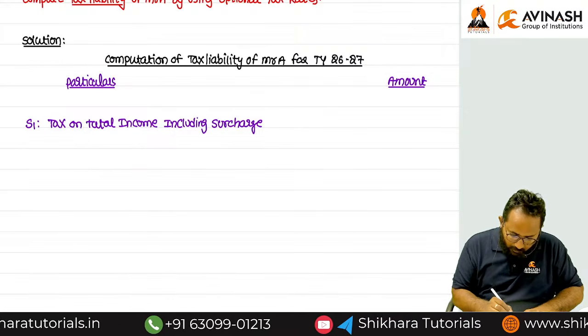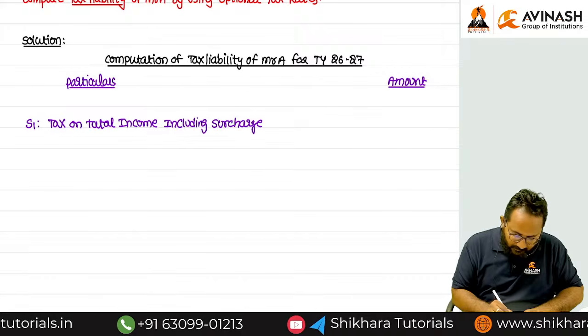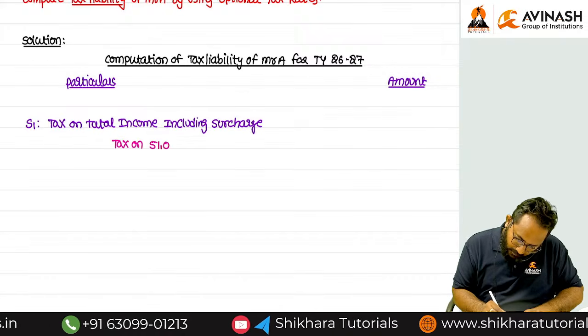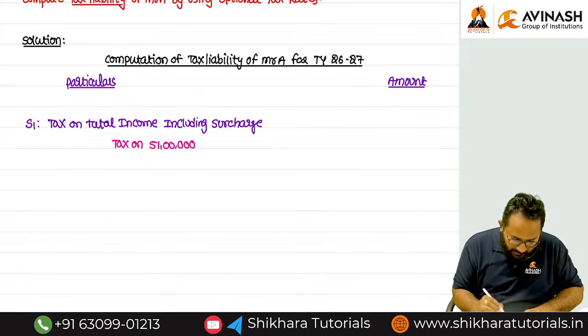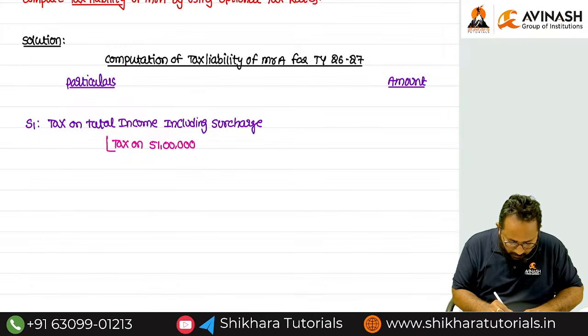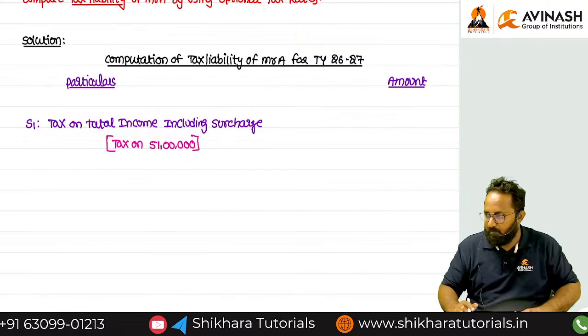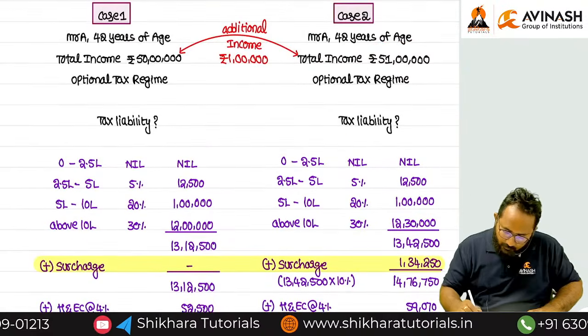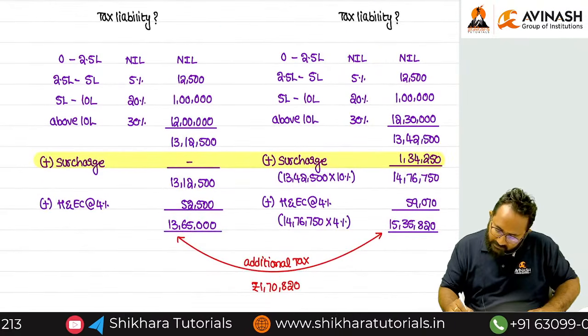On what amount do we have to calculate tax? Total income means tax on 51 lakh, including surcharge. Already we have a calculation. Tax on 51 lakh including surcharge figure.